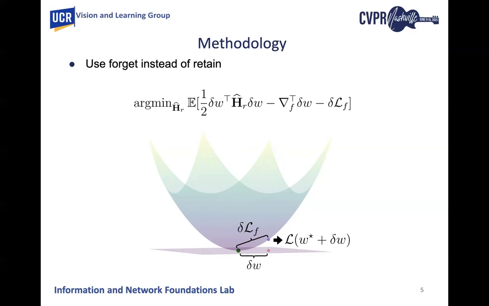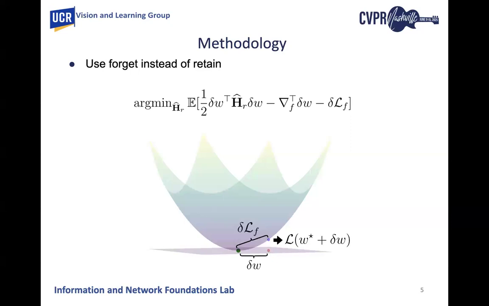However, the problem is we don't have the retained data, but instead we only have access to the forget data. So basically what we did in our methodology is use forget data instead of the retained data. To justify this, we are collecting multiple perturbed points around the global optimum point.